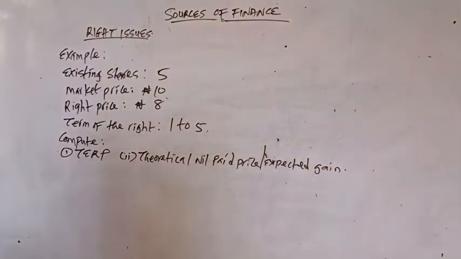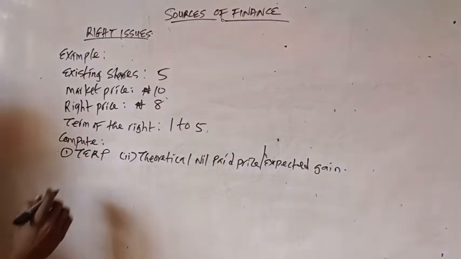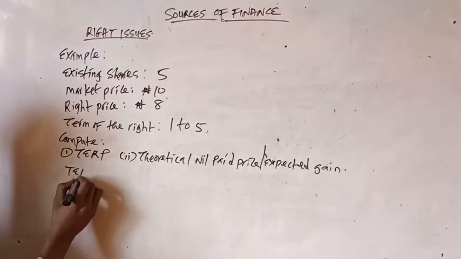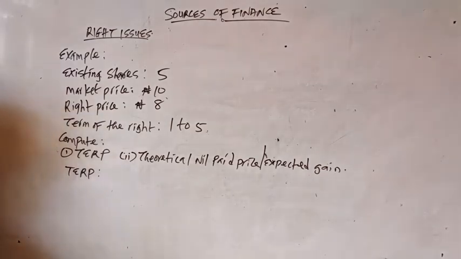Okay, let's quickly solve this question. So we have to calculate TERP. What is the formula for TERP? I've given it out before.